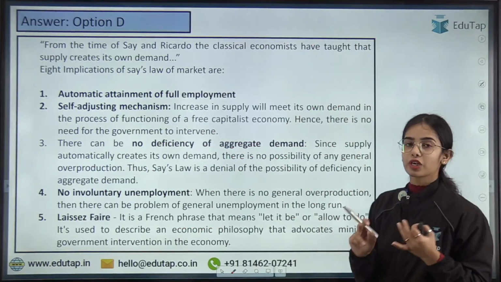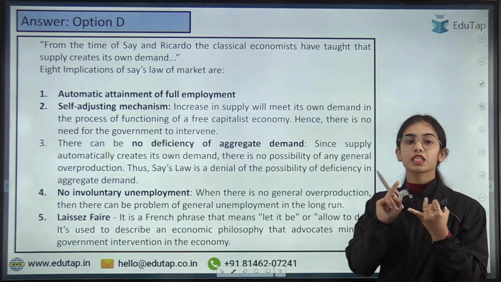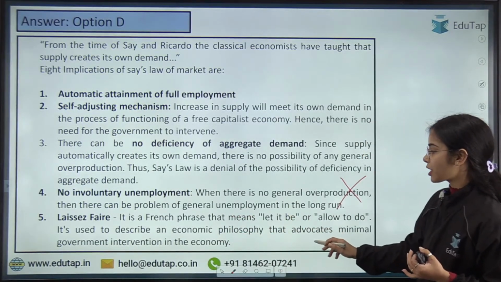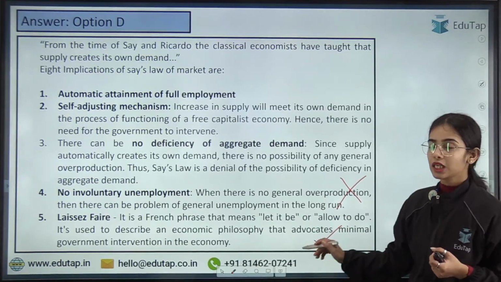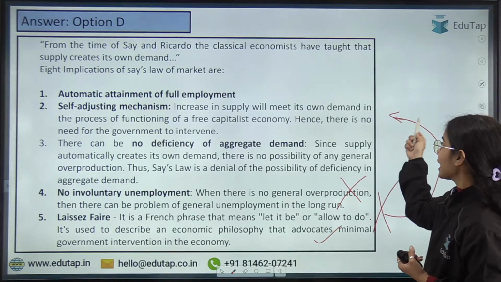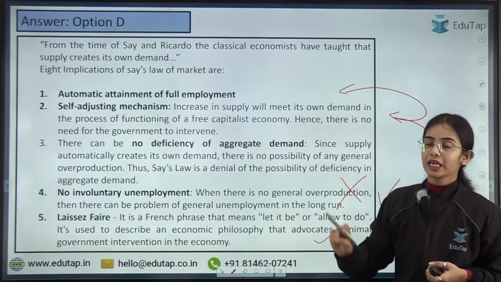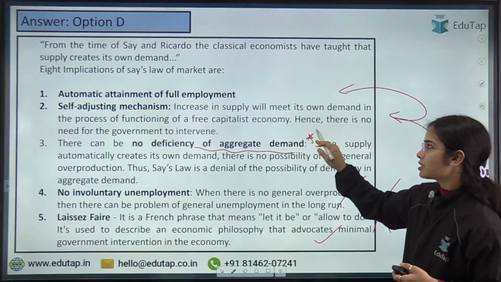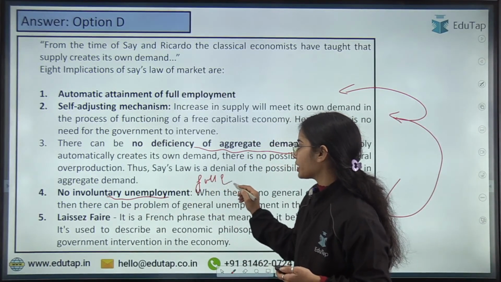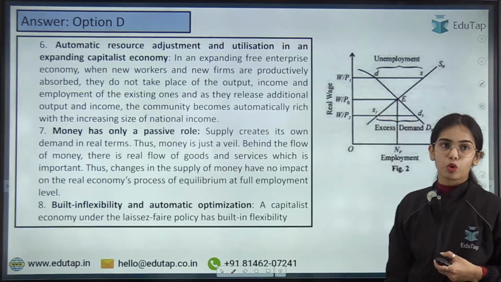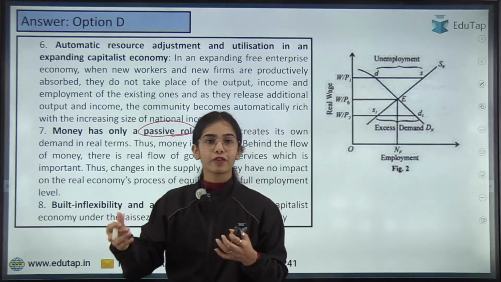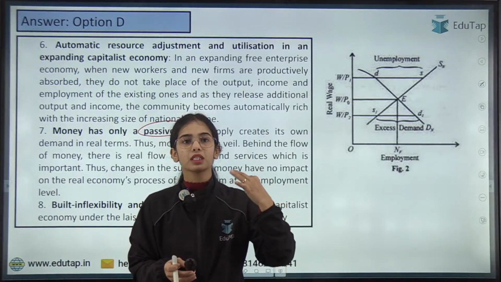So these are the assumptions of classical theory: the market is self-adjusting, and there is no government requirement in the economy. There is laissez-faire in the economy. That means the government should not be intervening in the economy. The economy or the market is self-adjusting and automatically attains full employment. There is no deficiency of aggregate demand. There is no involuntary unemployment, which means there is full employment in the economy. Next, automatic resource adjustment happens. Money has a passive role. Money cannot affect real factors like labor, capital, output and employment.